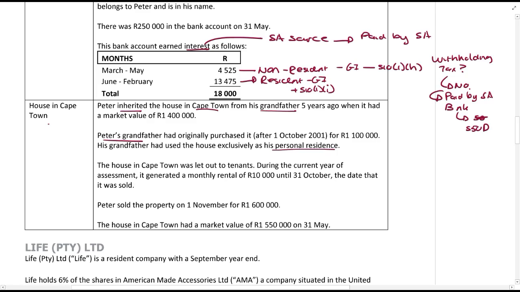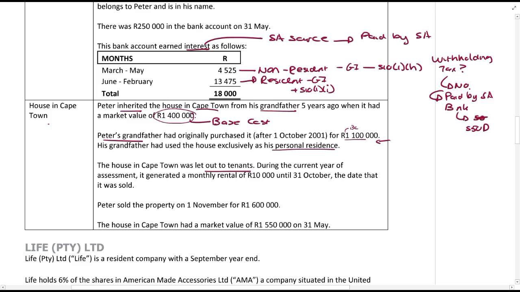Now, this all happened in the past, but remember, you must be careful now, because this could maybe be asked. They could ask you, what were the implications when the grandfather passed away, for example. But what is important for you to understand here, so this was the grandfather's base cost, and then they tell you the market value was 1.4 million. So that would have been the proceeds for the grandfather when he passed away. Okay, but for Peter, this is Peter's base cost, because he's treated as if he got it from his grandfather at that cost.